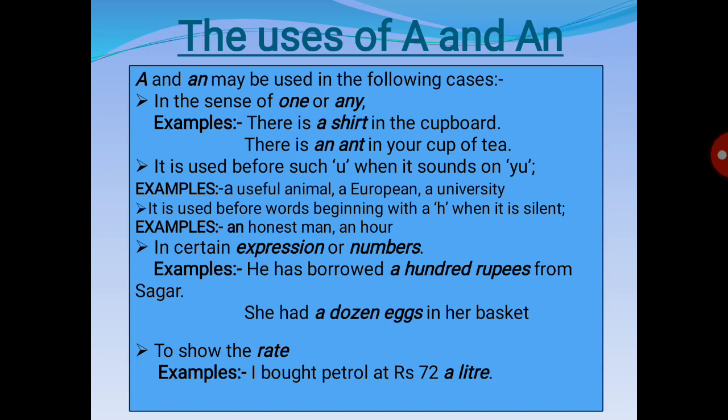So here we can see u, but it sounds like a consonant sound. In the consonant sound, as we know, we use a. So whenever a word starts with u and it sounds like you, then we use a. For example, a useful animal. Another example is a European, and the third example is a university. In every example, it gives a consonant sound, and hence we are using a.